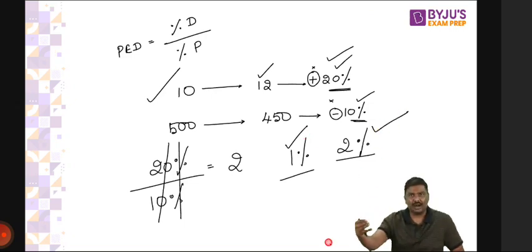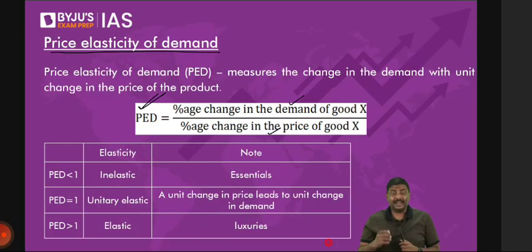And always remember this: whenever you get a PD greater than 1, the product is said to be having elastic demand. Elastic means what? The change in the demand is much, much higher. Can I give you examples?